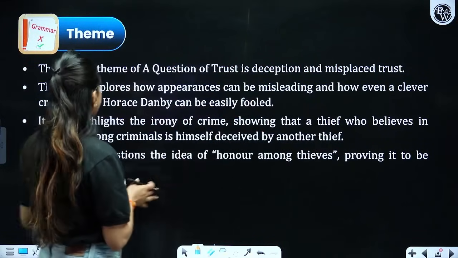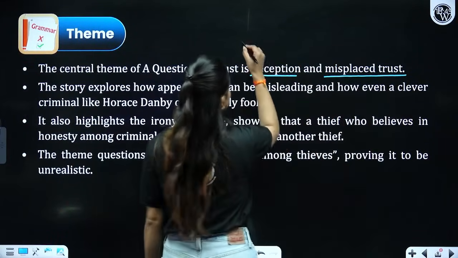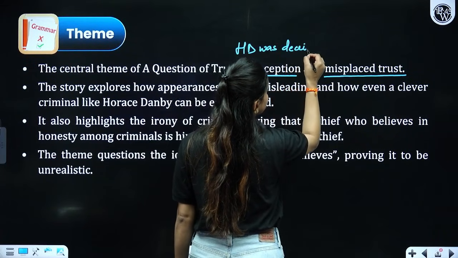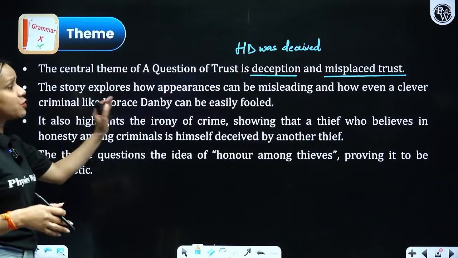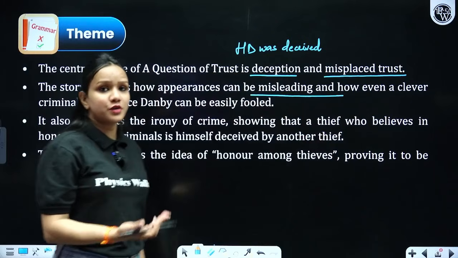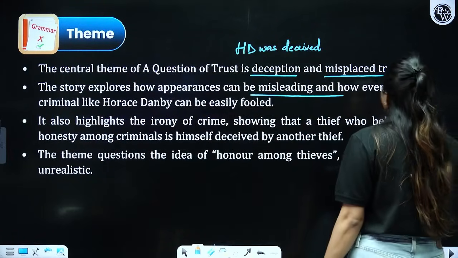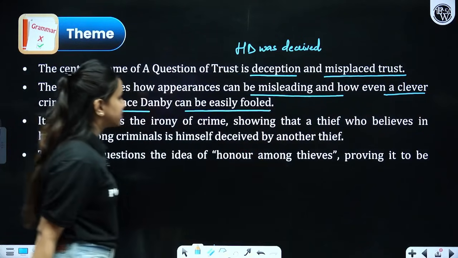Now, let's understand the major themes: deception and misplaced trust. Horace Danby was deceived by the lady who was smarter than him, right? So the story explores how appearances can be misleading just because he misunderstood the lady to be the owner of the house, although she was also a clever thief, right, who was a clever criminal like Horace Danby and easily befooled him, right?